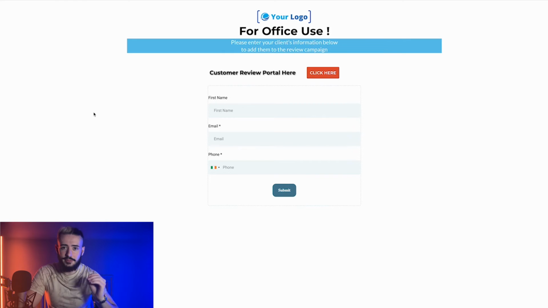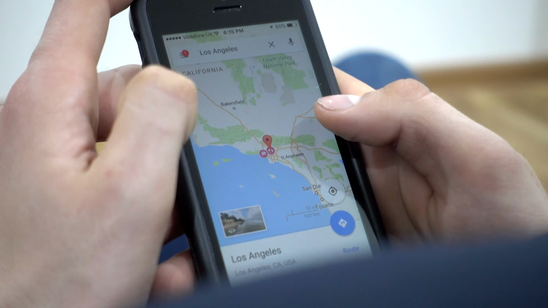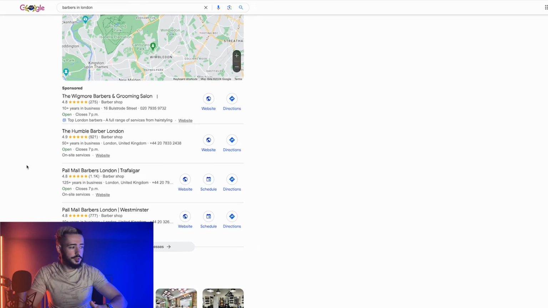This is not only driving a bunch more positive Google reviews to that business, which of course, as you know at this point, organically is going to rank them higher and higher and higher on this Google page. Any of those negative reviews are going completely internal, because the way that Google Maps ranks things, it's not only a bunch of reviews, but it's the more positive and consistent reviews that are coming in. Google is only going to promote that business.